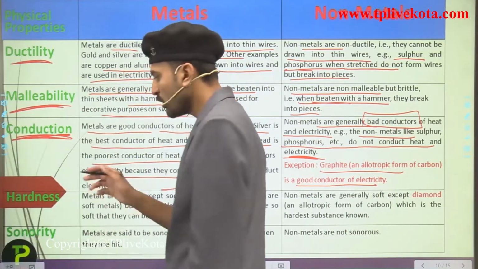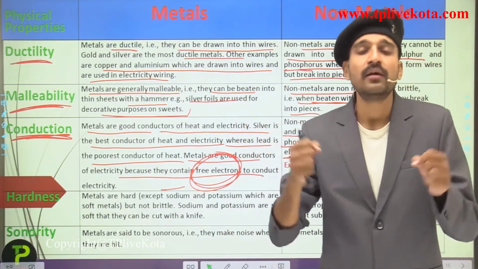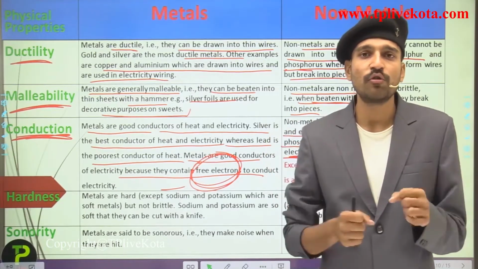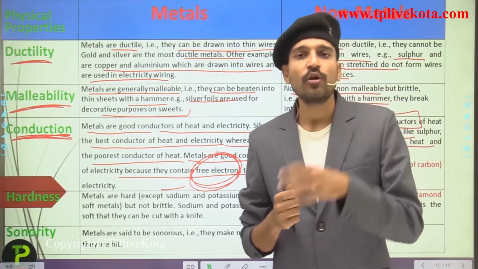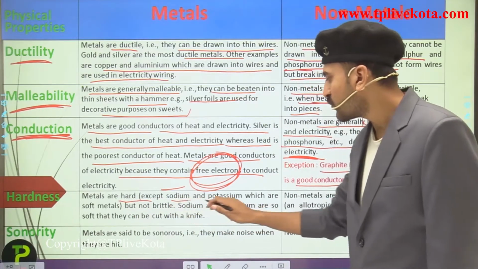Now talking about hardness, you all know that metals are hard. You cannot bend a rod of iron. You require a much greater amount of force to bend a rod of iron. So metals are hard, except for sodium and potassium.